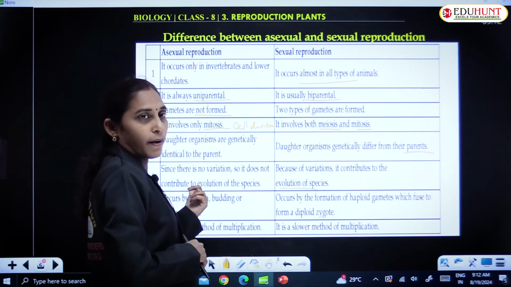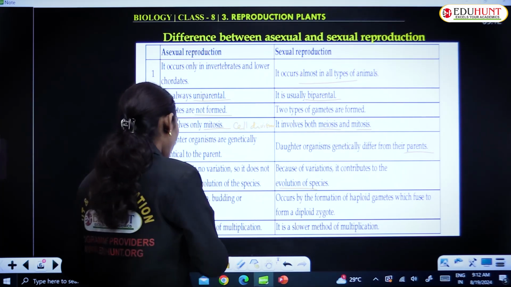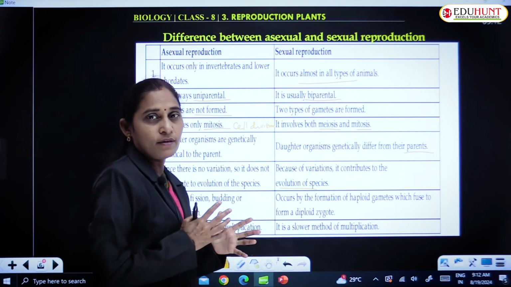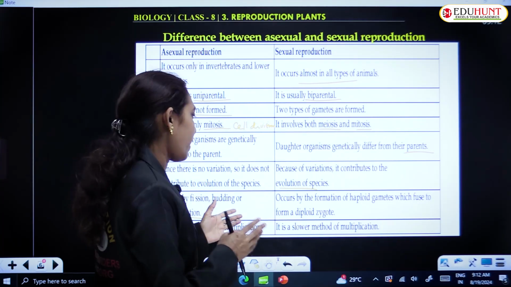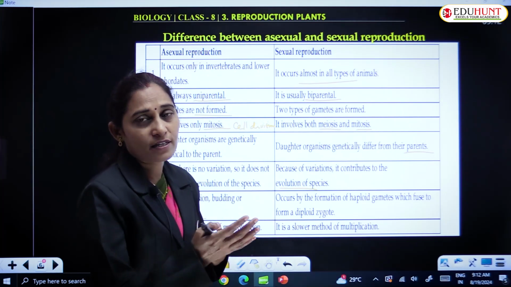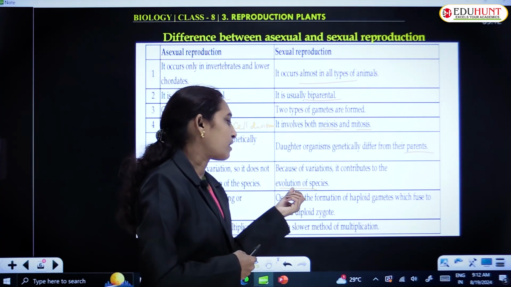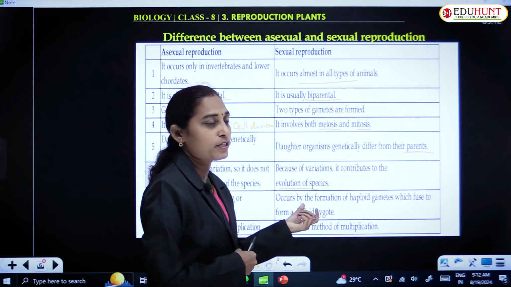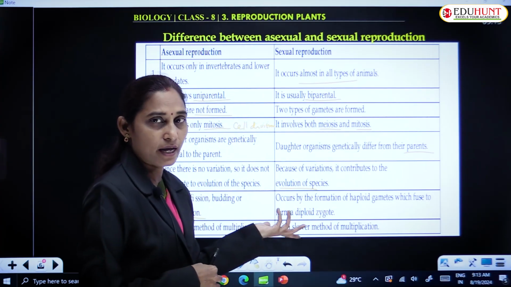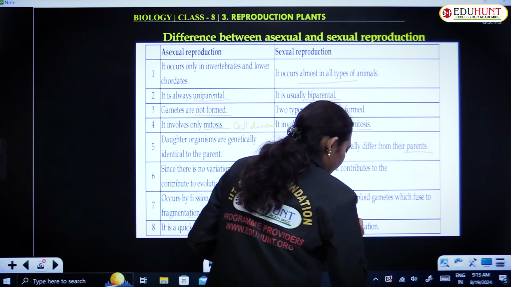Asexual reproduction occurs by fission, budding or fragmentation. Because of fragmentation, each fragment will act as an individual. Sexual reproduction occurs by the formation of haploid gametes which fuse to form a diploid zygote. I said it is fertilization.